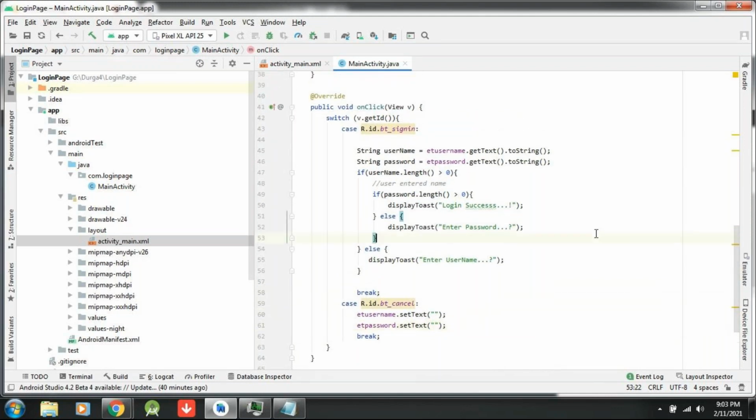Any queries in this logic? Let me run this. Okay, I am done here. I need to run this by launching the AVD because it may take some time. Please be patient.